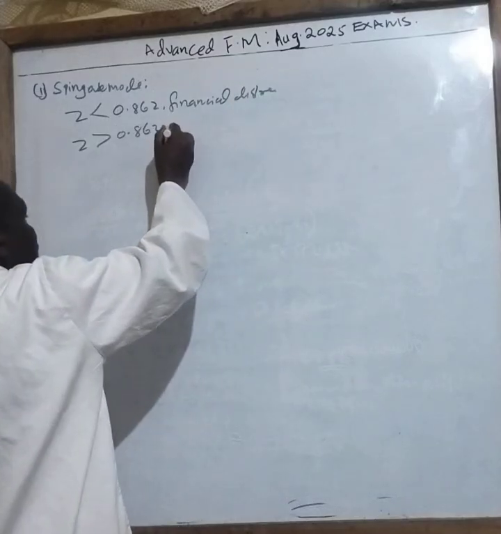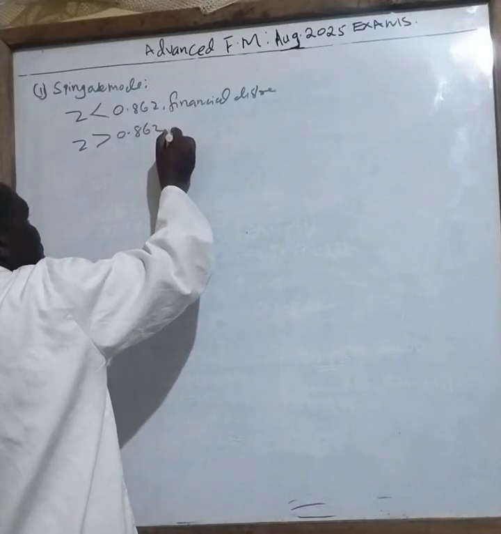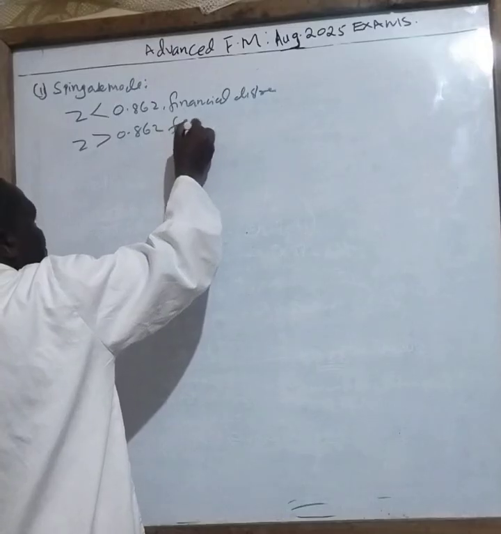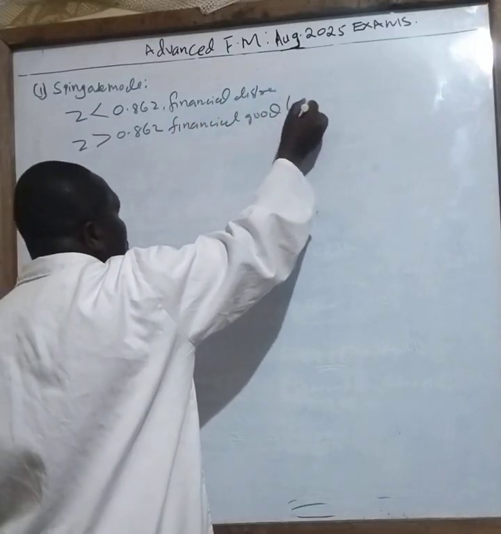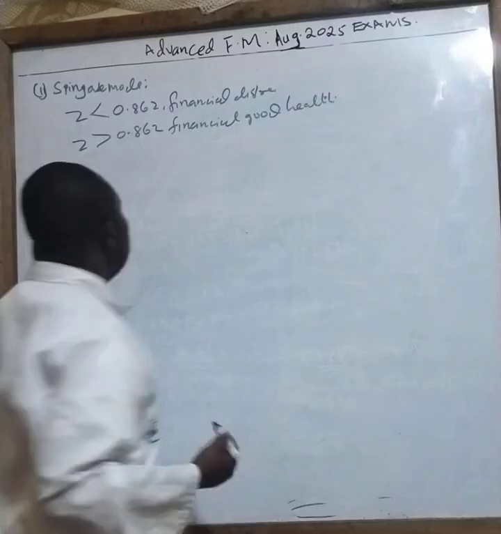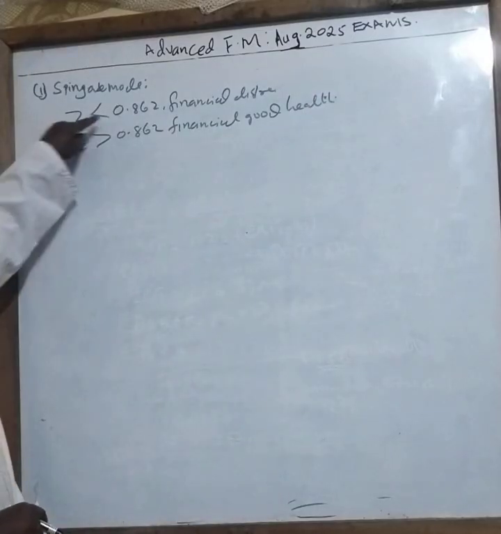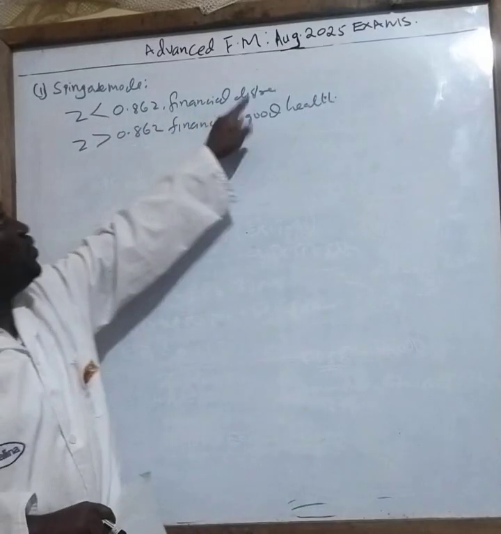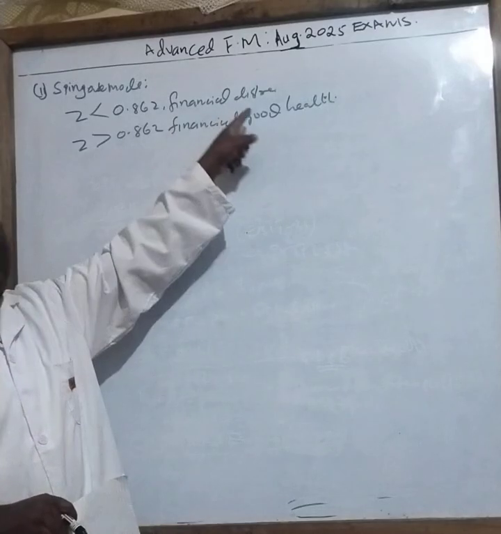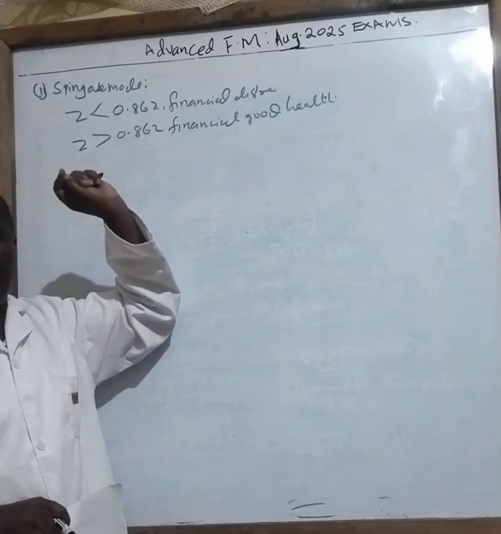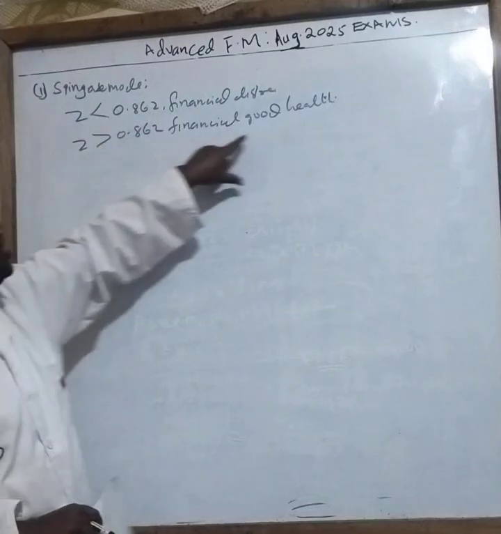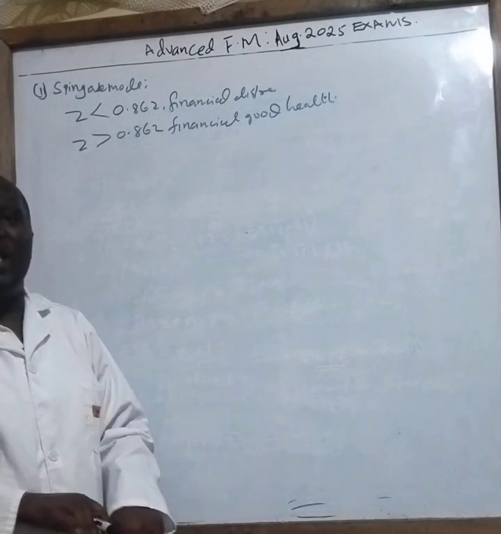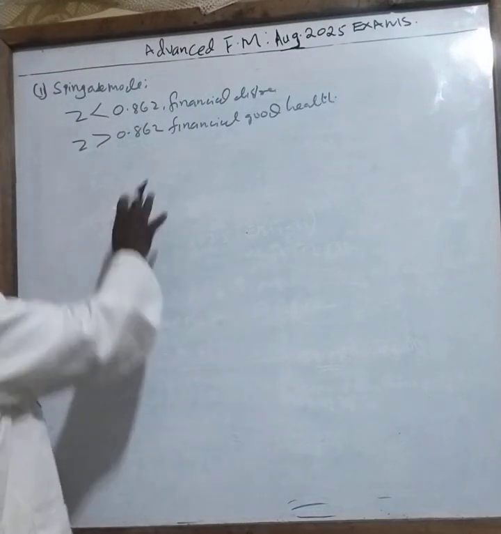But if it is greater, the company is in financial good health. So if our Z is less than this, the company is in financial distress. It is bankrupt. It will not be able to meet the current debts. If Z is greater than that, then the company is financially sound. So it would be like that.